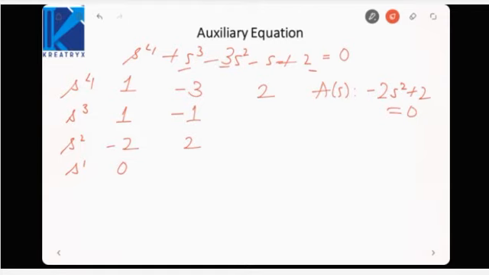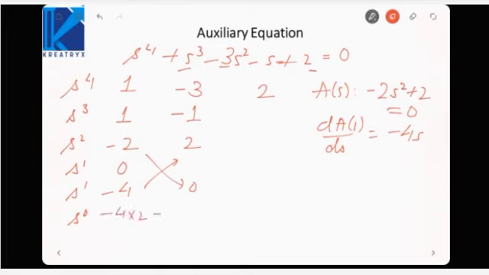Then if we take the derivative, it will be minus 4s. So we will replace s^1 by minus 4. Then s^0 would be minus 4 into 2, minus 2 into 0, divided by minus 4, that is equal to 2.